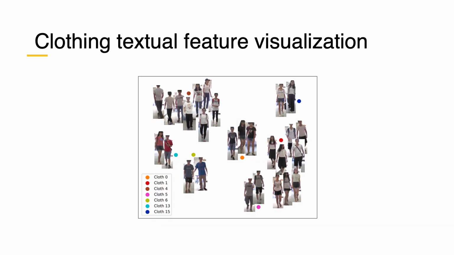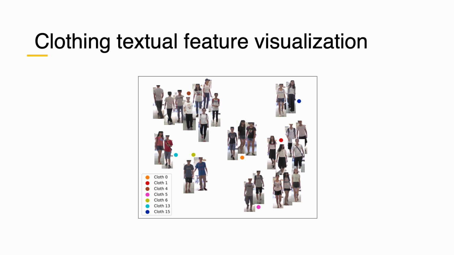To evaluate how well our clothing textual features capture outfit similarity, we visualize the clustering results of the clothing textual features. As you can see, samples with similar outfits are grouped closely together, even when the person's identity, body shape, or gender is different. This shows that our clothing textual label can model outfit similarity across different people, not just within the same person.